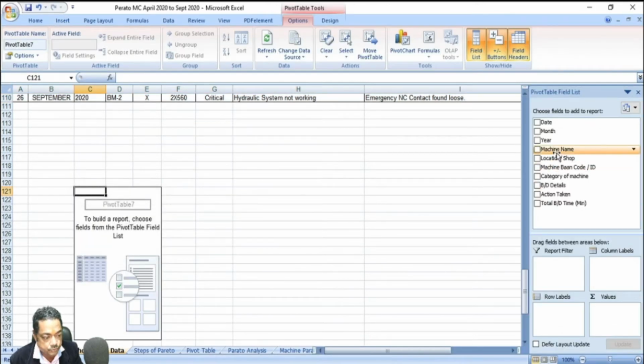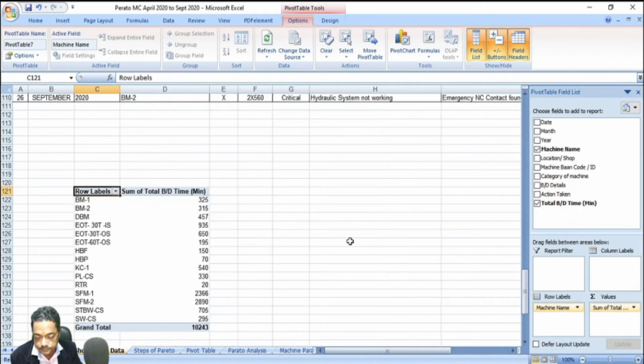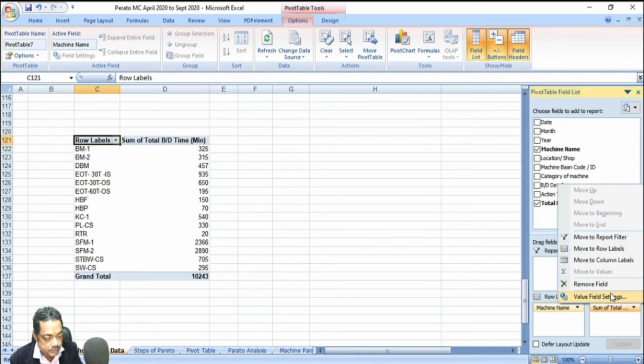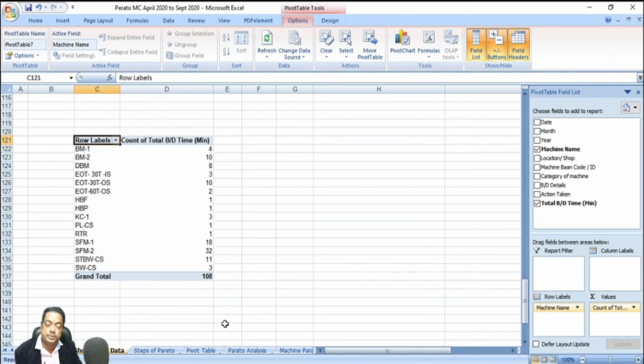Now you have to choose machine, because my machine has a unique name, so I am choosing this. And now see, this is the summary of total downtime, but we want frequency, so we have to convert this into count. So there are a total of 108 breakdowns in this period, whatever period we have considered, and these are the machines.